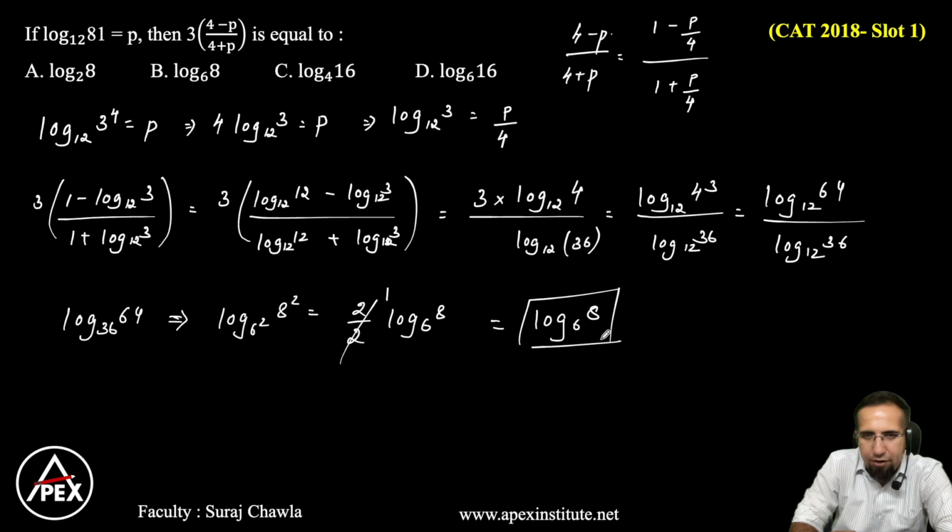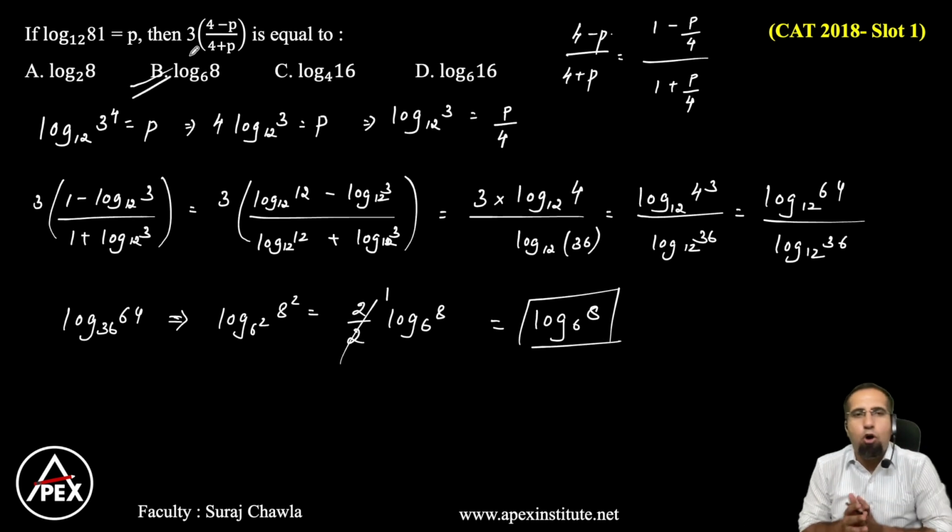So this is a very interesting question, and therefore option B becomes our required answer, right? This is how we solve our questions and we get our final answer. So we should be learning this kind of concept. In case something in terms of P is asked, we can simplify and we can as well get our required answer.